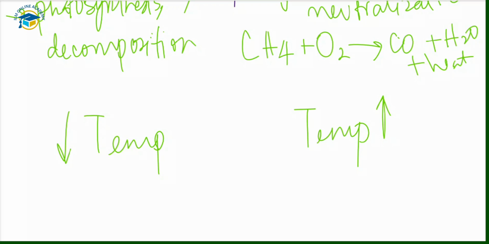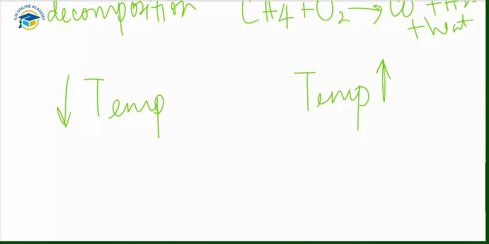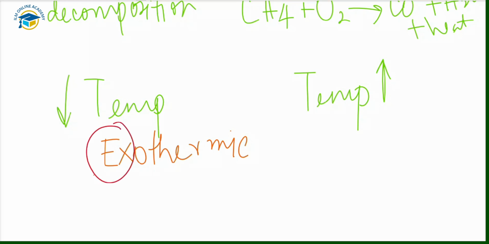When you try to remember these terms, concentrate on the first letters of the words involved. In exothermic, concentrate on the first part, ex, which means exit. So this is the hint to remember the exothermic and the endothermic reactions.